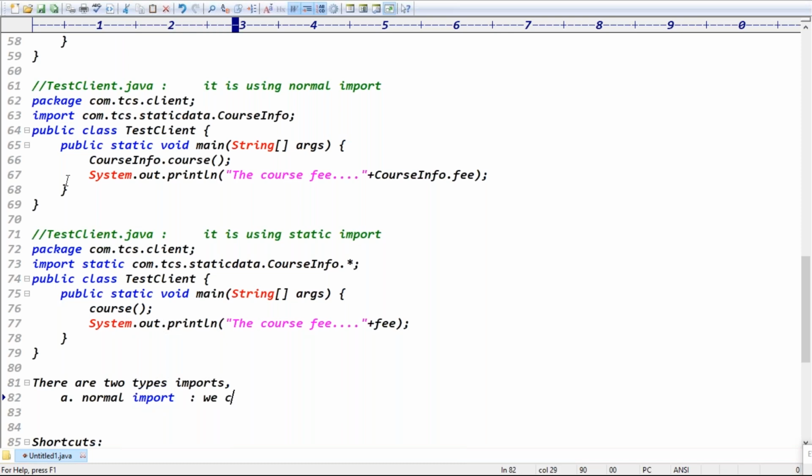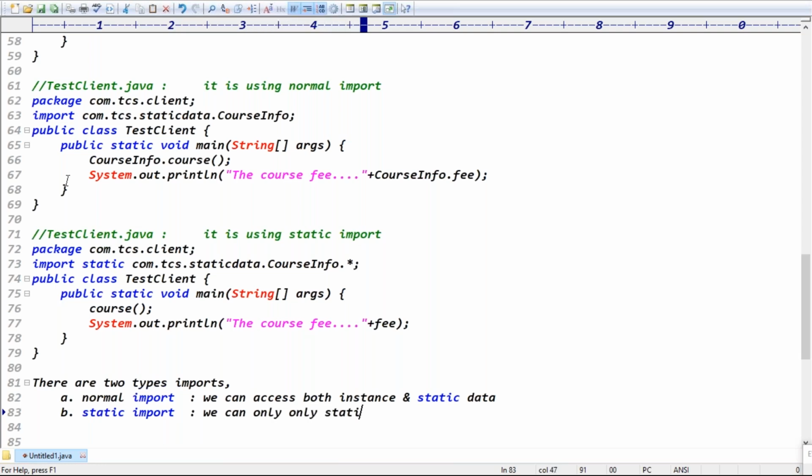With normal import we can access both instance and static data, right? Today we discuss static import, but in static import we can access only static members. Only static members, guys.